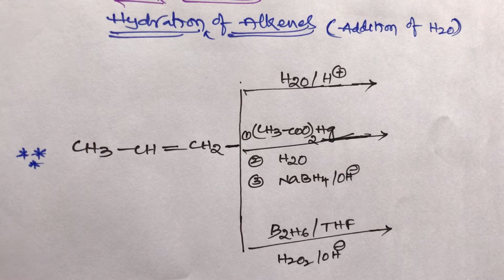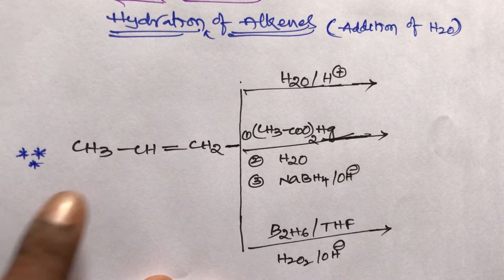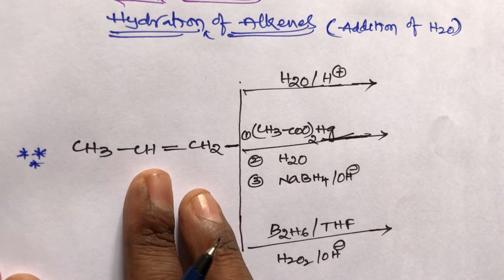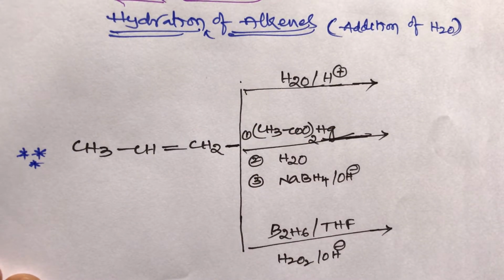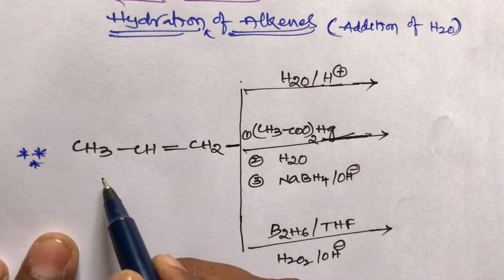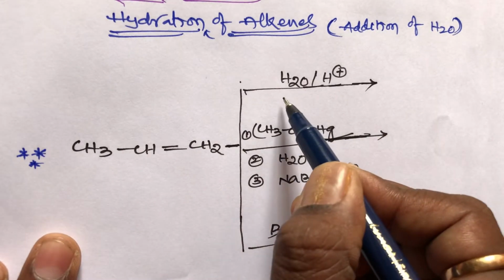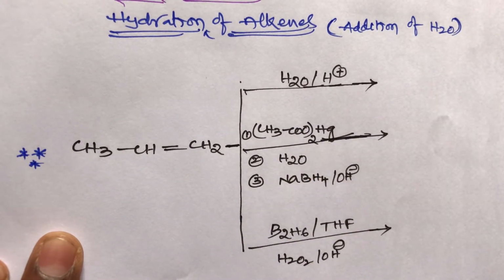Students, next application: hydration of alkenes, or addition of water. But different reagents are there. That is 1-propene reacting with water in an acid catalyst. Already we discussed everything, oxymercuration, demercuration and hydroboration, oxidation, in the previous video. Now here the example is 1-propene reacting with water in the presence of an acid catalyst. What is the product, students?